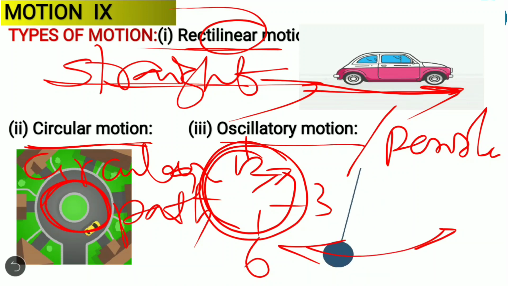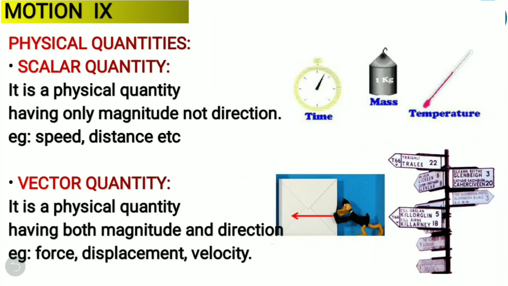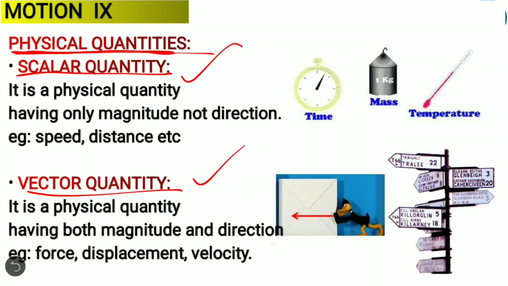Now let's go for the next important concept, that is physical quantities. You have many physical quantities. We are talking about time, mass, temperature, distance, or displacement, anything. Here we have two types of quantities: one is scalar quantity, another one is vector quantity. Before going into detail in this lesson, you first have to understand these two concepts.